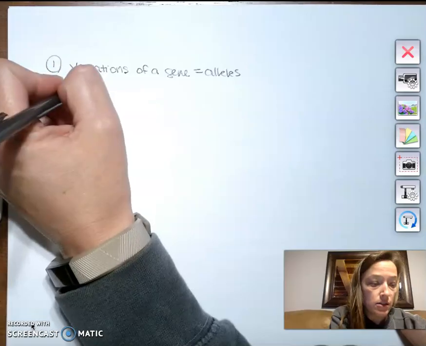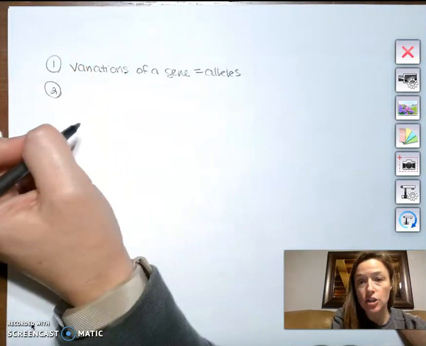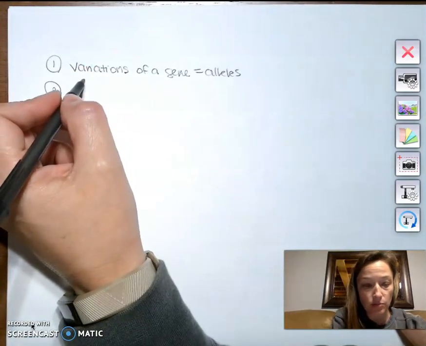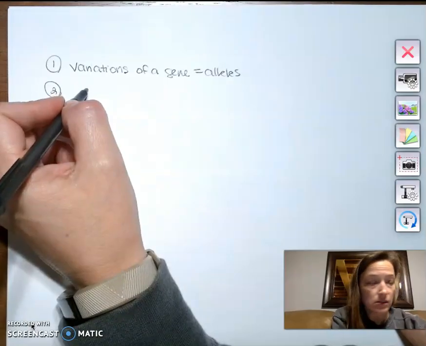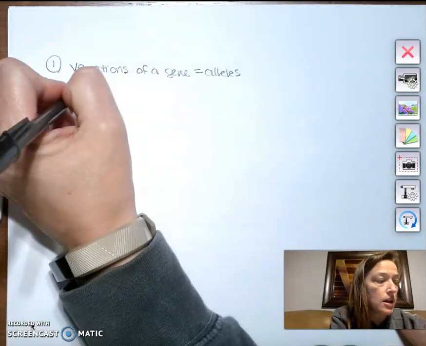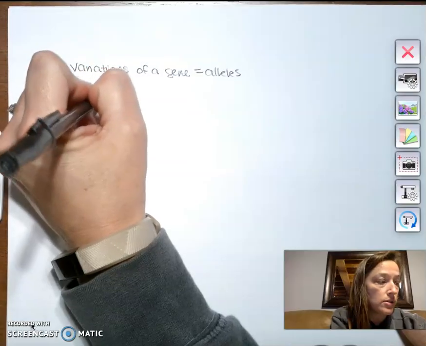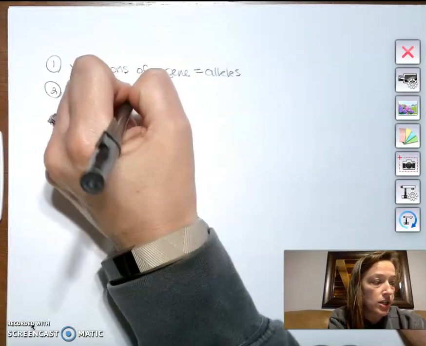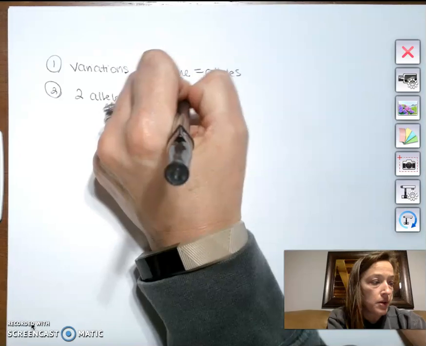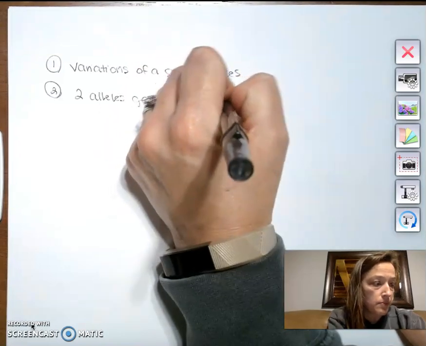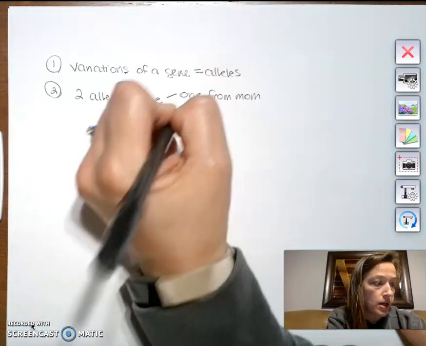For every gene that you get, and he didn't call it a gene, they weren't called genes at this time, he just called them characteristics, inherited characteristics. There are 2 alleles that you will have for a gene, one from mom and one from dad.